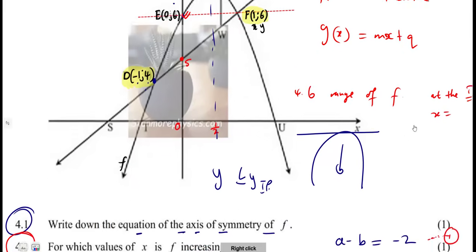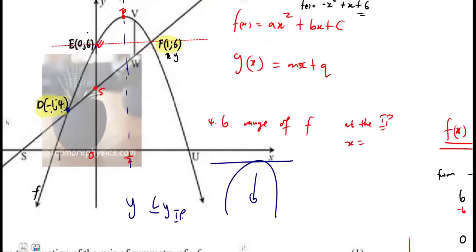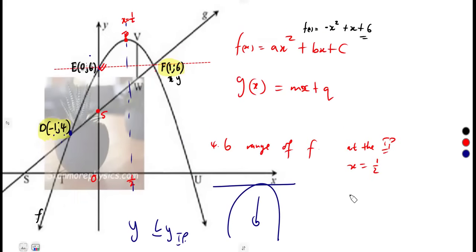Guys, we talked about this value. I think it was on the first one, the axis of symmetry of f. That is the x at the turning point, that value that we determined before. So using that value, substitute it into f of x to determine the value of y at the turning point, if x is 1 over 2. So y is equal to what at the turning point? Substituting into our f of x, that's minus 1 over 2 squared plus 1 over 2 plus 6.